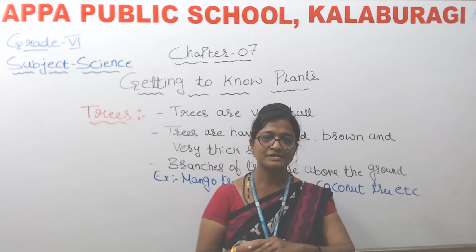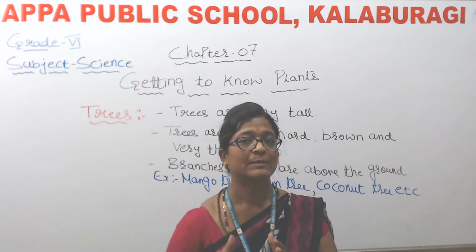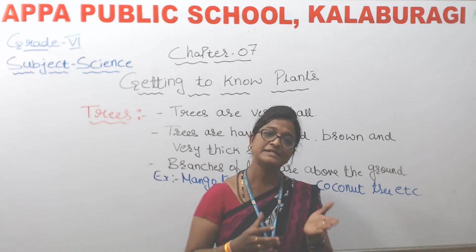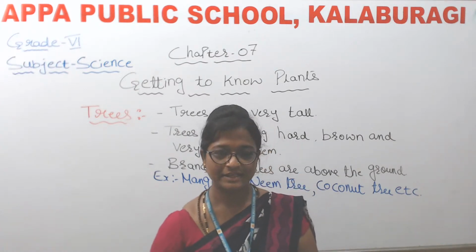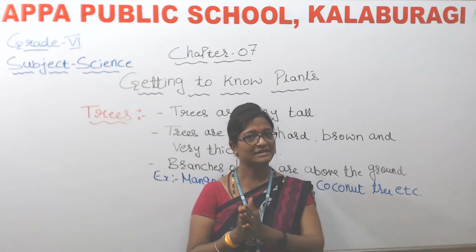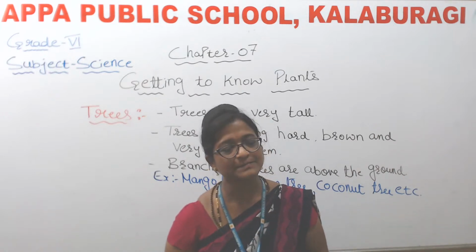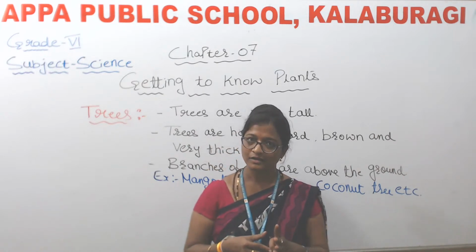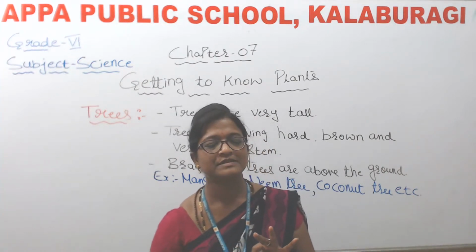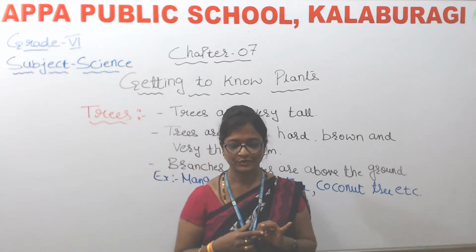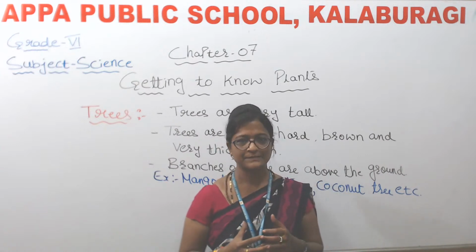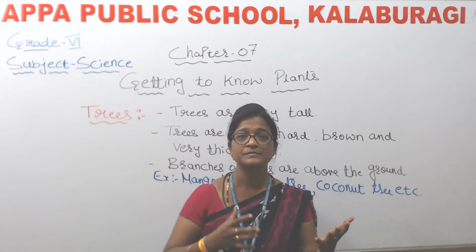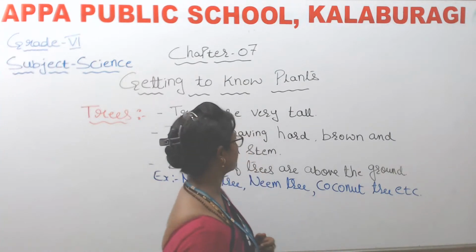So what we have learned till now is the types of plants based on their categories. Based on the categories, plants are classified into three types, isn't it? Which are those? Herbs, shrubs, and trees. Okay, so now let us see the difference between these three types. What is the difference between herbs, shrubs, and trees?